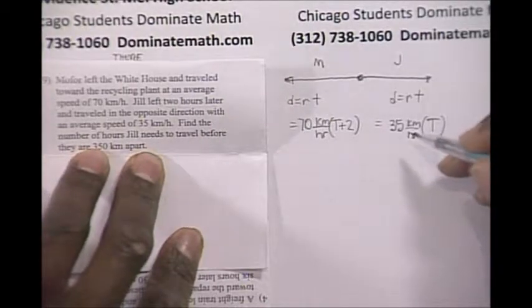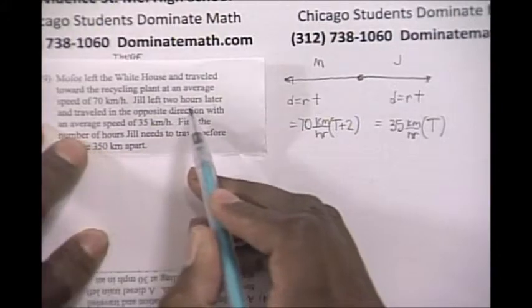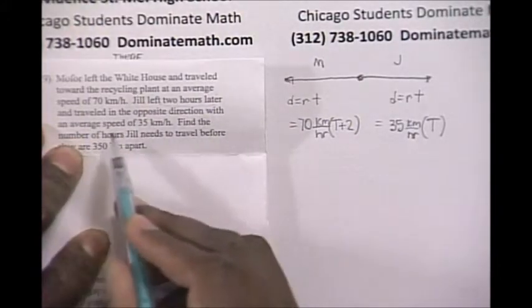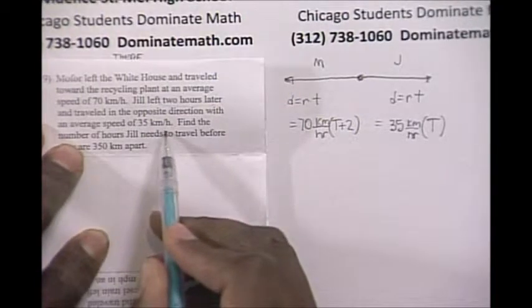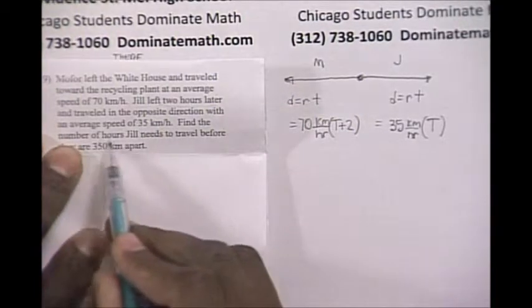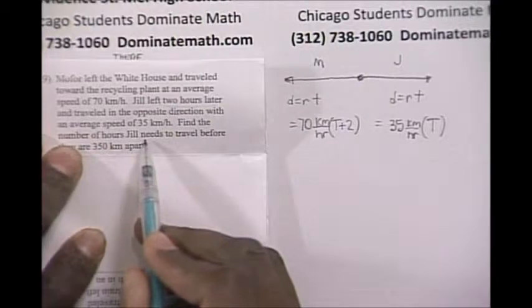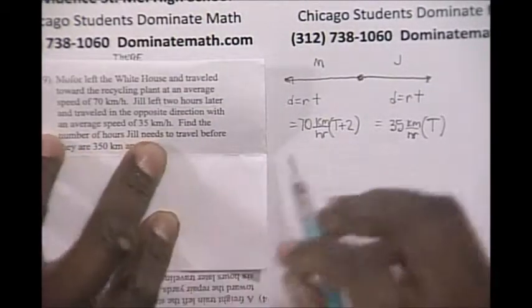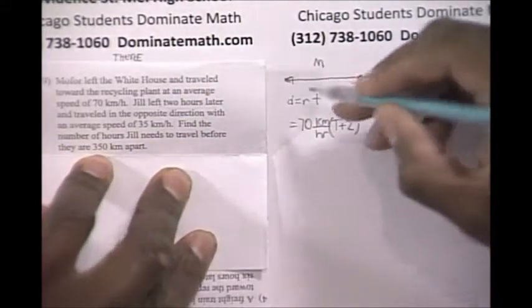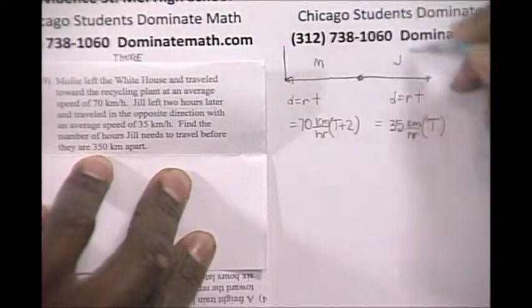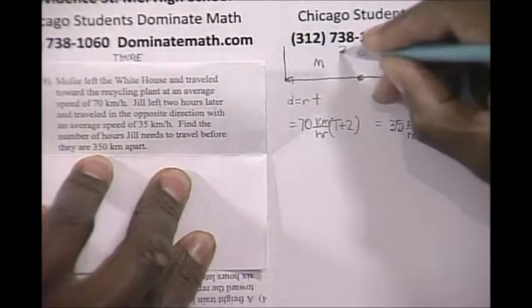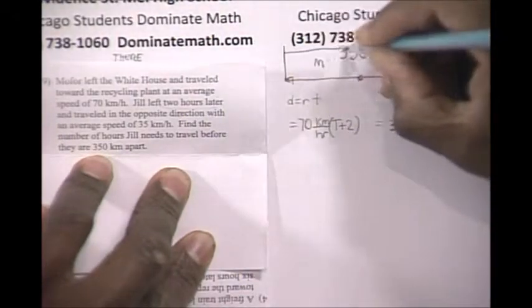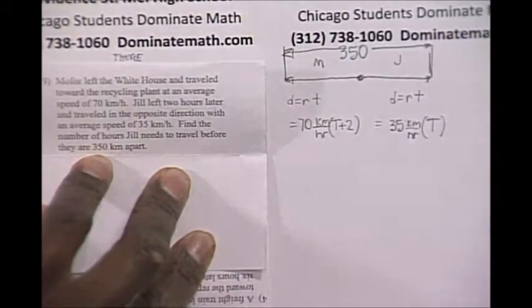Now they say that Jill left 2 hours later and traveled in the opposite direction with an average speed of 35. We've already acknowledged that. Find the number of hours Jill needs to travel before they're 350 kilometers apart. Excuse me, I said 30. I meant to say 350. So this distance is 350. This distance is 350.